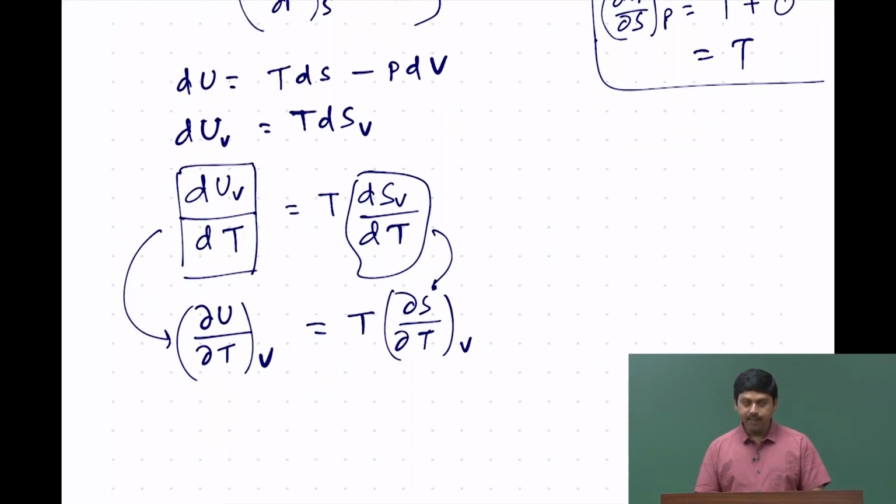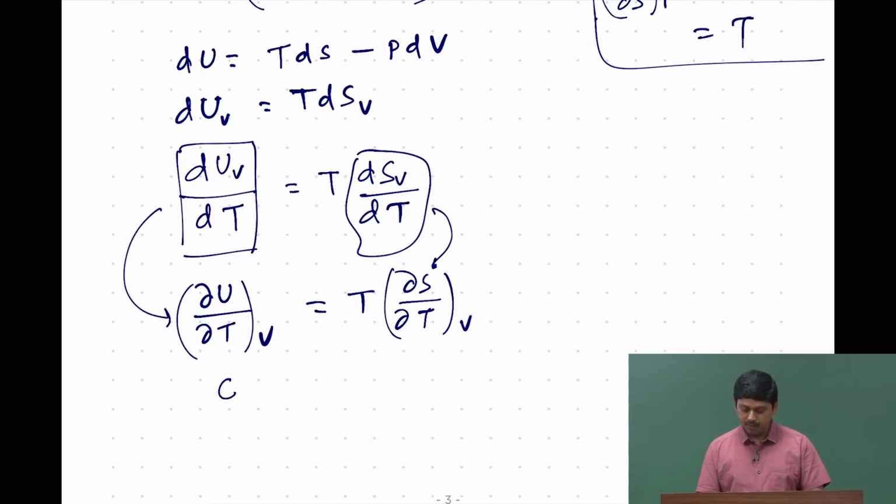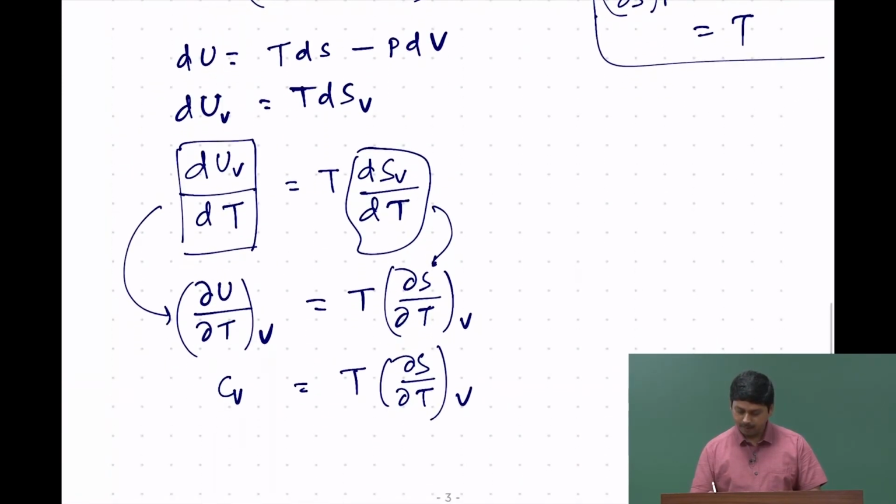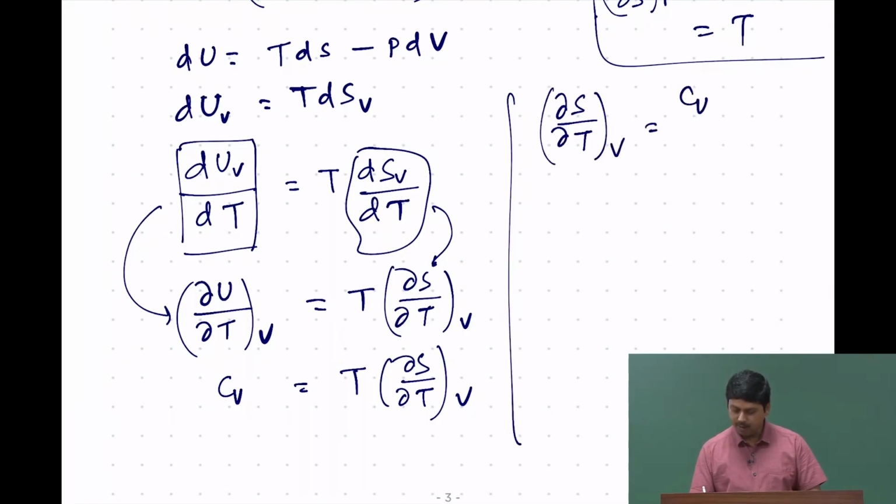Now, del u by del T at a constant v is what is called Cv, the specific heat at a constant volume. So, therefore, we can write that del s by del T at a constant v is nothing but Cv by T.